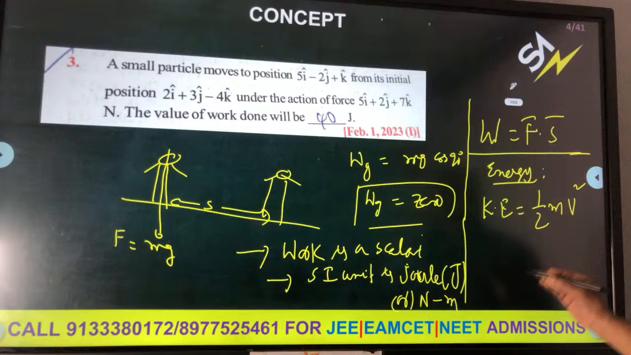Percentage increase in kinetic energy is asked. Initial kinetic energy is K1 with initial momentum P1, so K1 is proportional to P1 square. Final kinetic energy is K2 with final momentum P2, so K2 is proportional to P2 square. Take the ratio K2 by K1, which is P2 by P1 whole square.